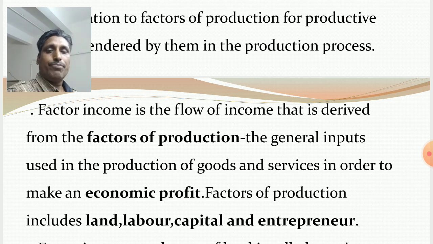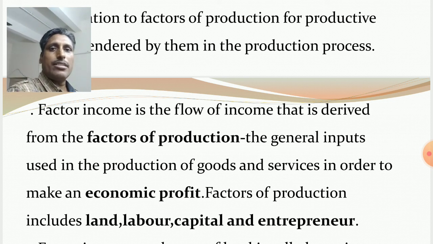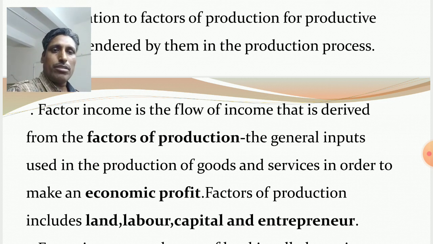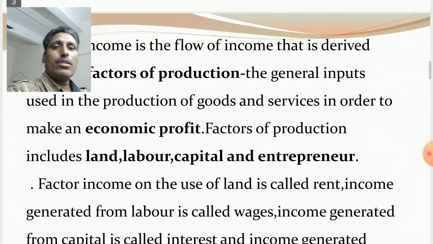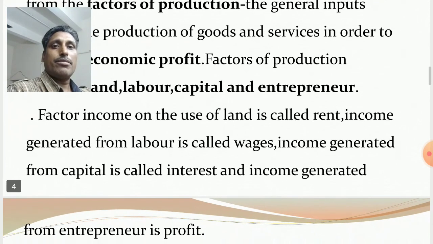And at that time, the producers and investors make payment to the factors of production. So, factor income is the flow of income derived from the factors of production, which are general inputs used in the production process in order to make an economic profit. Factors of production include land, labor, capital and entrepreneur.